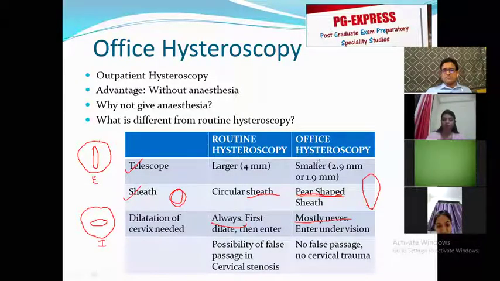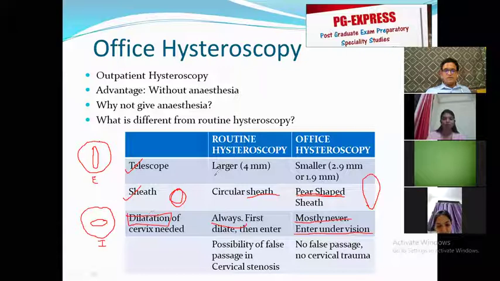The office hysteroscope is so small and the design of the sheath is so precise that you are able to enter under vision. Enter under vision means that you actually see the layers of the cervix or the passages of the cervix and the uterine cavity opening up, and as the passage opens you go inside, then more opens, you go inside again. Therefore, dilatation was the main problem with which we were facing difficulty for doing office hysteroscopy. Once the requirement for dilatation was removed, performing office hysteroscopy became very easy.